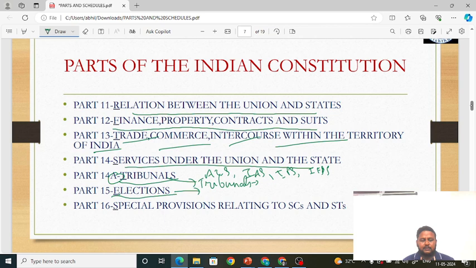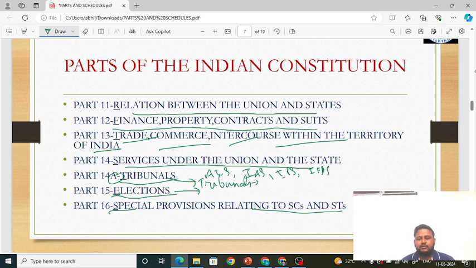So next, coming to part 16. Part 16 talks about special provisions relating to SCs and STs. That is how the reservations are given for SCs and STs. That is spoken in part 16. Be it employment, be it educational institutions, what are the special provisions to safeguard SCs and STs? That is given in part 16.